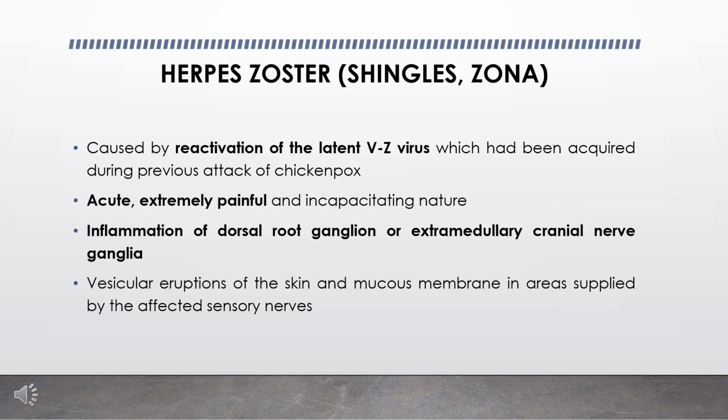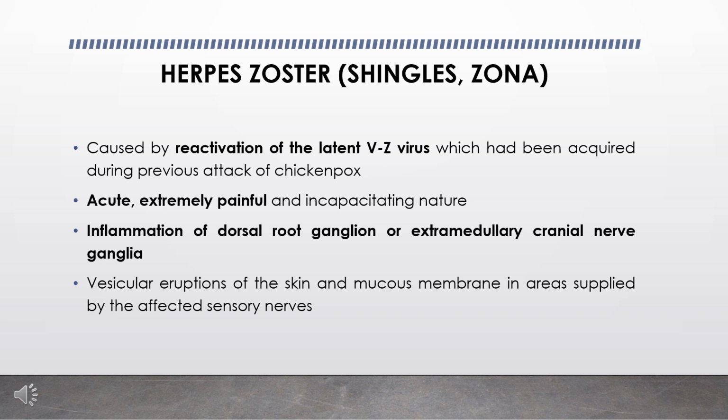Now we'll see about herpes zoster. It is caused by reactivation of latent varicella zoster virus, which had been acquired during a previous attack of chickenpox. A primary infection by varicella zoster virus results clinically in chickenpox, while a recurrent infection results clinically in herpes zoster.